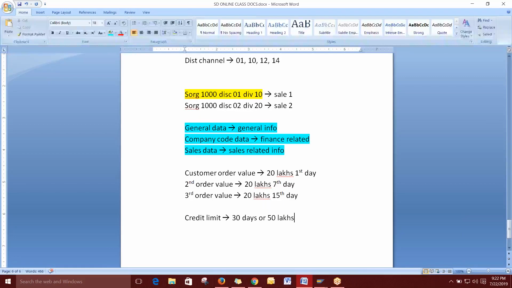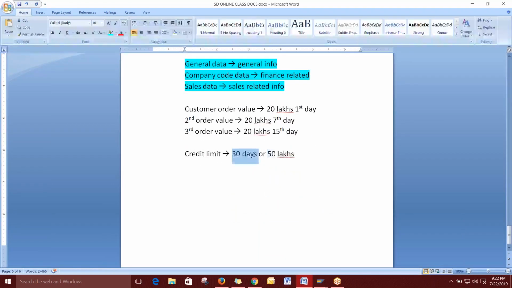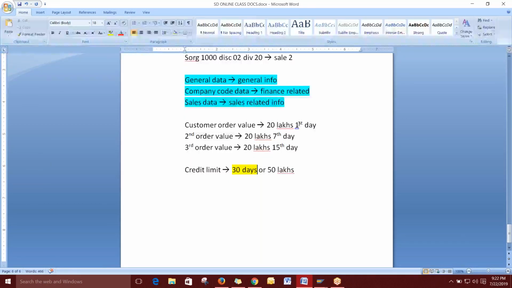So what do you want to check? You want both the things, the days or the value? Okay, so I just say the two chances. First, if you take days, okay. So the first day, till the 15th day, it is eligible, right?